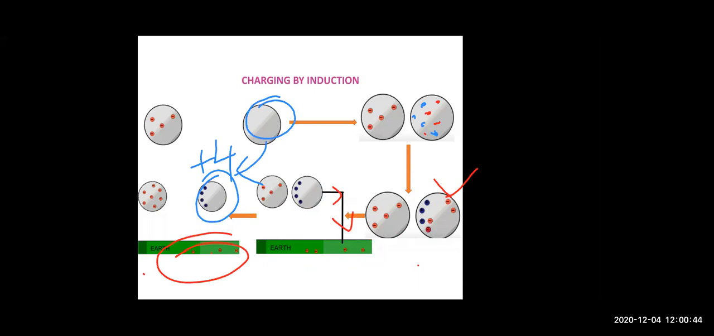This charge is opposite. Here we are having negative, here it is positive. So the charge is not the same as it was in conduction. In conduction, they were having the same charges, right? But in induction, the charge is not of the same sign. They are having opposite sign, right? So this is your charging by induction.